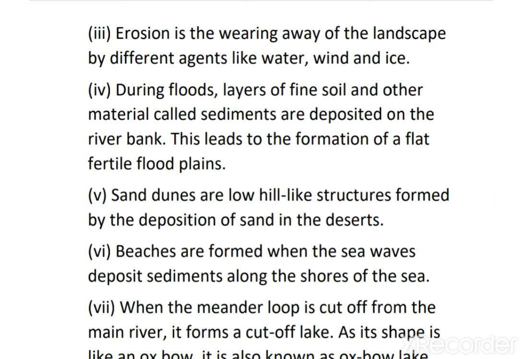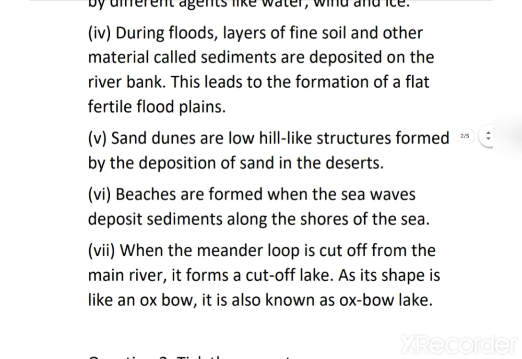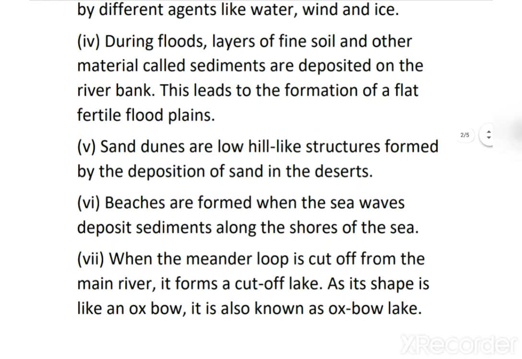During floods, layers of fine soil and other material called sediments are deposited on the river bank. This leads to the formation of flat, fertile floodplains. The Ganga-Brahmaputra plain is an example of a floodplain. It is not necessary here, they will not ask, but if you want to write, you can write the example. Question number 5. What are sand dunes? I just explained to you. Sand dunes are low hill-like structures formed by the deposition of sand in the desert.